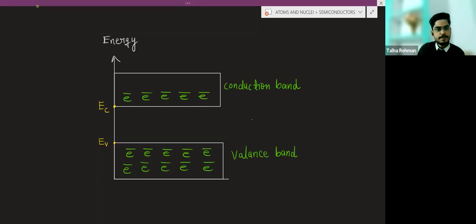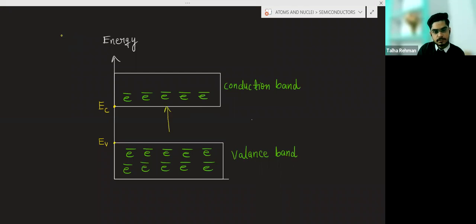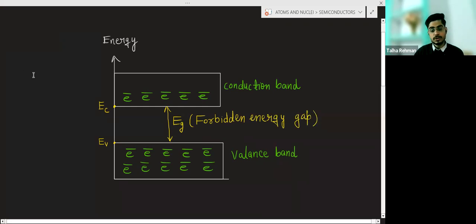And this energy gap between the two bands is known as the forbidden energy gap. So this is very important.